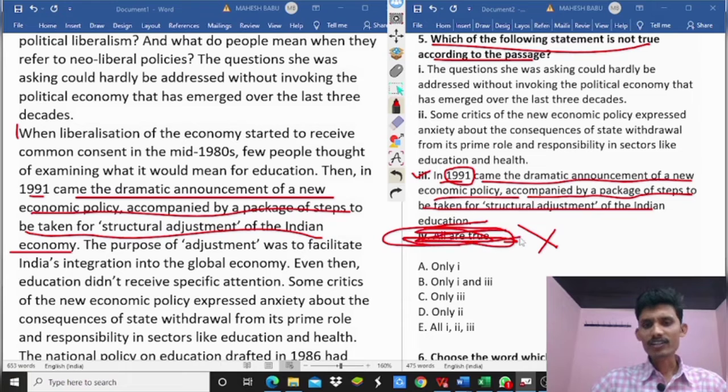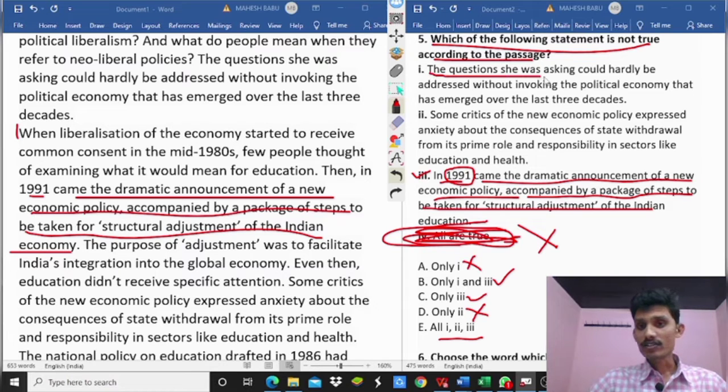So it is eliminated. Next, options, only one is wrong. Why? Because already third option is not true. Next, 1 and 3 maybe, only 3 maybe. Next, only 2, only 2. No. Next, all 1, 2, 3 maybe. So next,